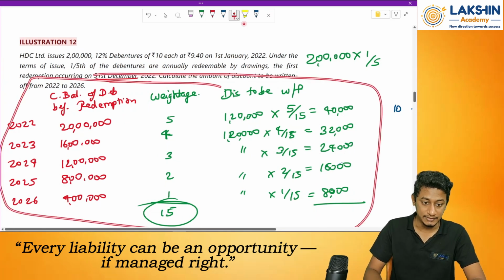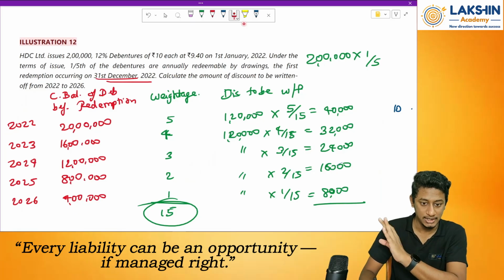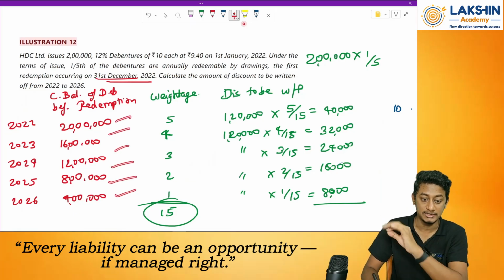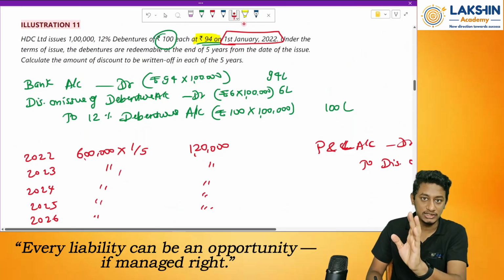See, this method is done only when the debentures are redeemed in installments, right? The debentures are redeemed on an installment basis. The other method you do whenever the debentures are redeemed all at once. At once I am paying off all the debentures, right? Clear.